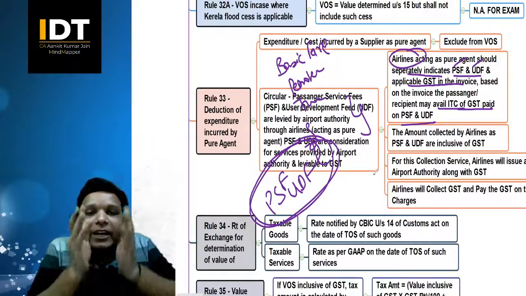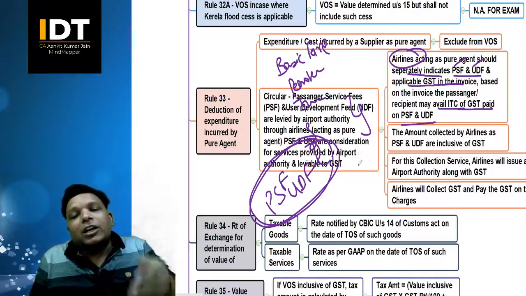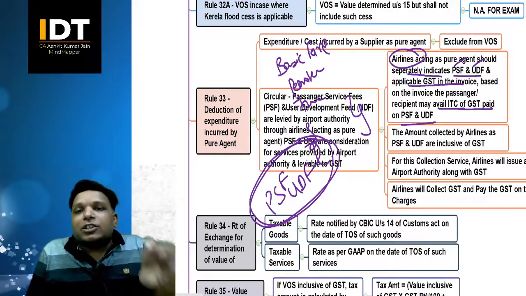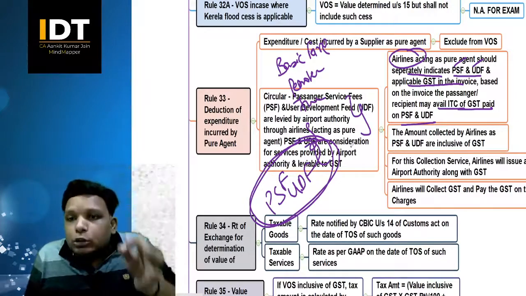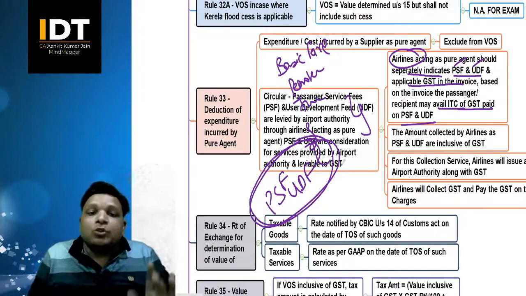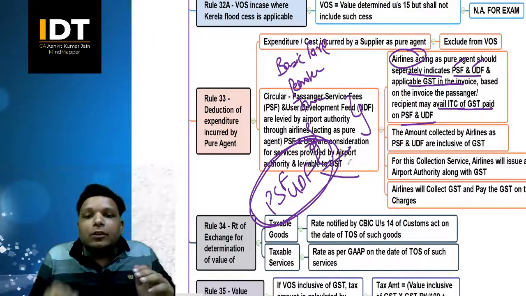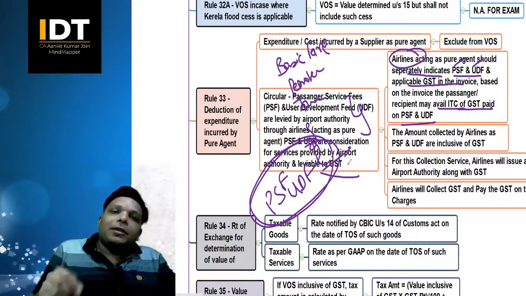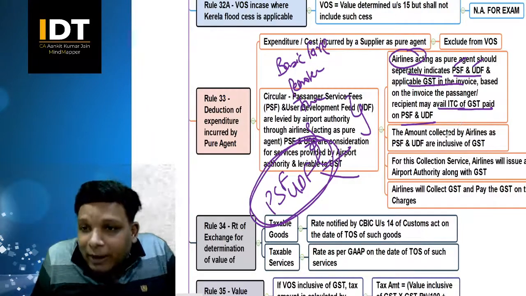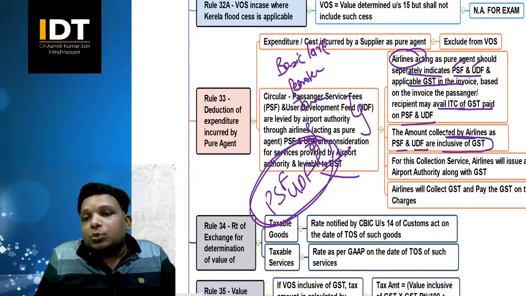So whenever the airline is raising an invoice along with the charges, basic fare, petroleum or fuel charges, surcharges, XYZ, they should also mention PSF and UDF, and also mention what is the rate of GST applicable, right? So this can be inclusive or exclusive. If somebody is collecting inclusive, then it is a reverse calculation, or it can be exclusive, that is, extra GST can be charged, correct? The amount collected by the airlines as PSF and UDF is generally inclusive in nature, right?